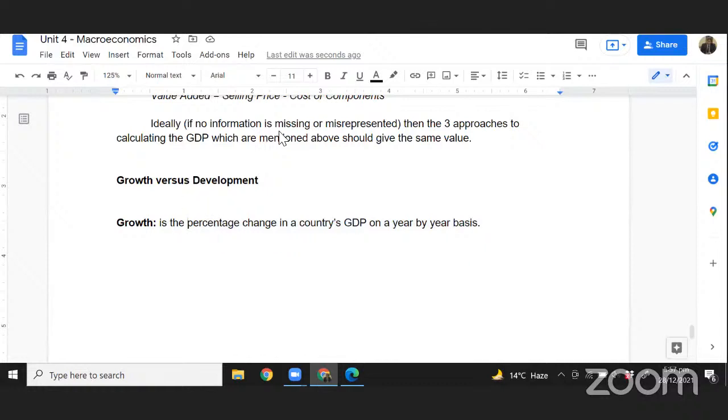Now, how do we calculate growth? Let's have a quick idea. The growth is simply the percentage change in the country's GDP, right? So think about this. If a country last year was, let's say, 2020, so 2021 has just ended, right? What was the total value of all goods and services produced in a country between 1st January and 31st December last year?